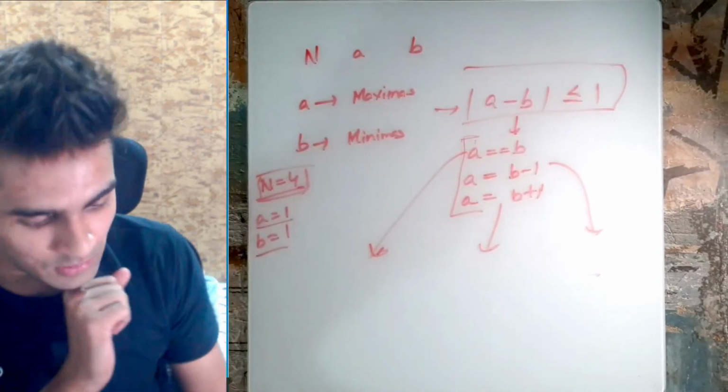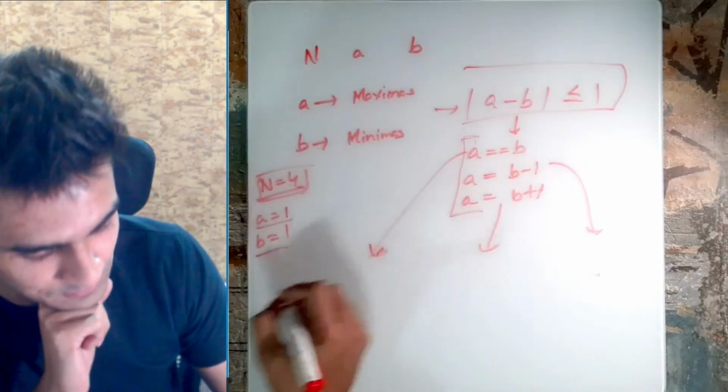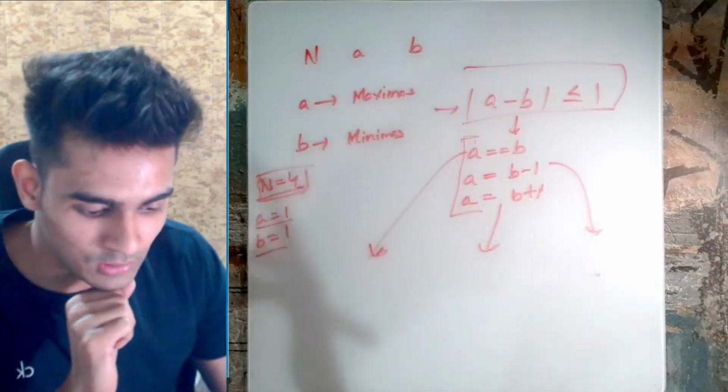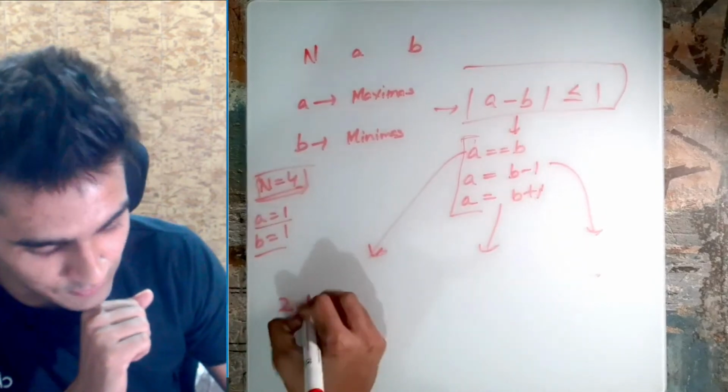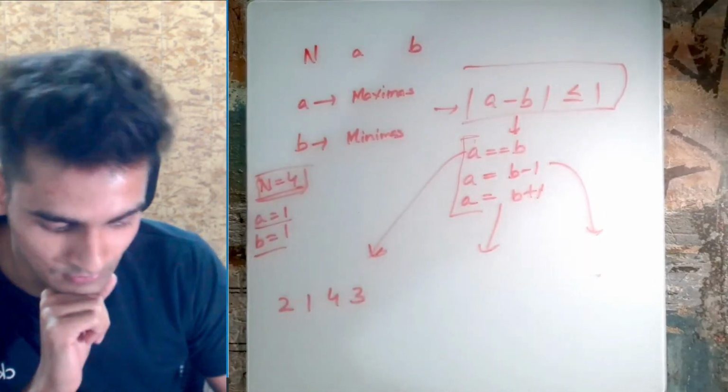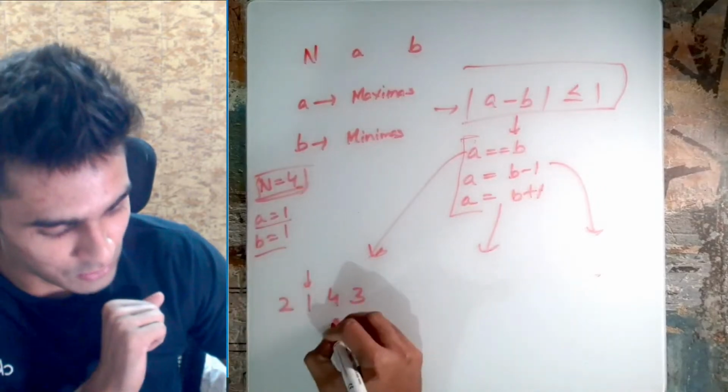Now if you see, we need one local maxima and one local minima. There are many solutions for this. The easiest solution that you can think of is 4 2 1 3. 1 is a local minima and 4 is a local maxima.